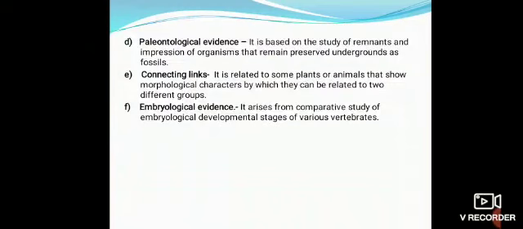Next, paleontological evidence. It is based on the study of remnants and impressions of organisms that remain preserved underground as a fossil. Next, connecting links. It is related to some plants and animals that show morphological characters by which they can be related to two different groups. Last, embryological evidence. It arises from the comparative study of embryological developmental stages of various vertebrates.